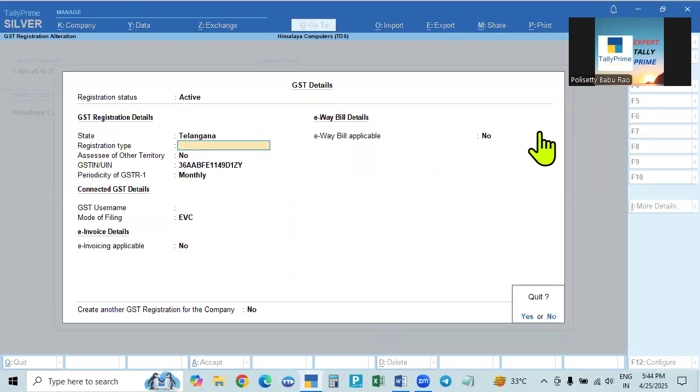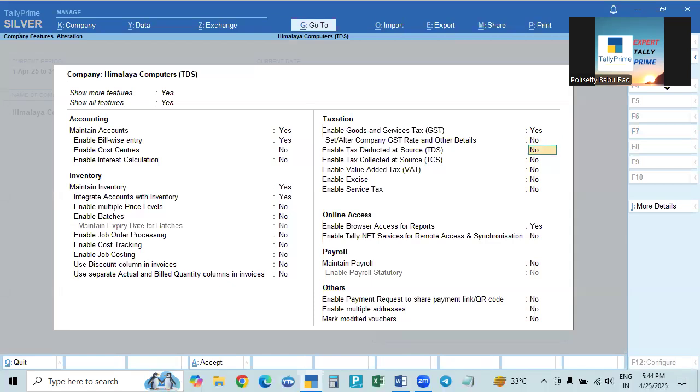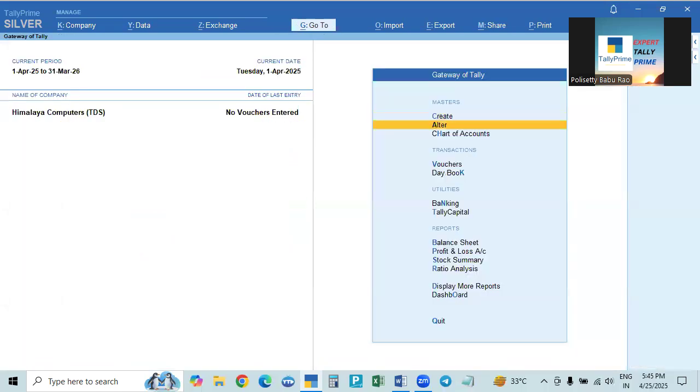In the GST details, you have to enable the GST. And here TDS will not be enabled, because we are not deducting anything; he is deducting from us. That will be with the government. For that, we create the asset under current assets: TDS receivable on services under current assets, and here TDS receivable on sale of goods, also under current assets. Accept that. That's all. Now, entries are everything the same.